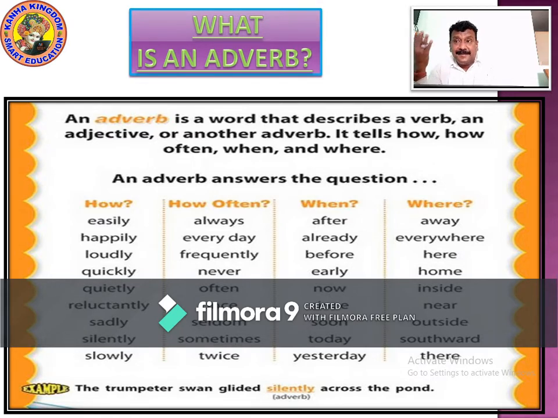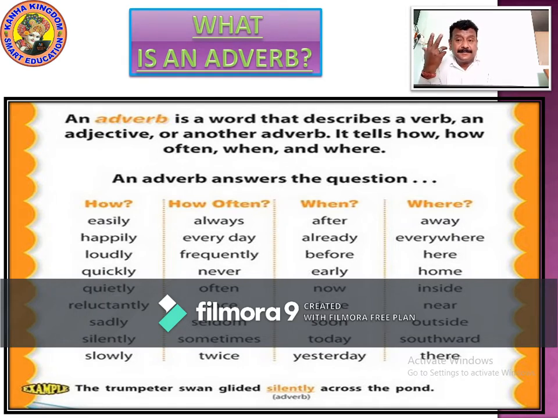When we talk about happily, he was shouting loudly. He was shouting loudly. When we say how, he was shouting loudly. He ran to catch the bus quickly. So now this is what shows how. He ran to catch the bus. How? Quickly.